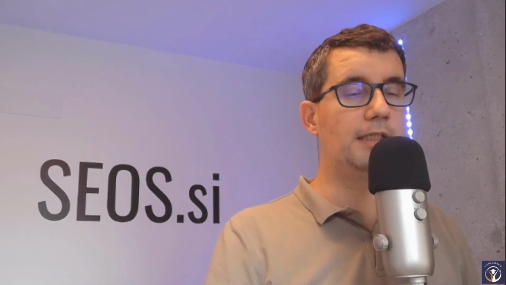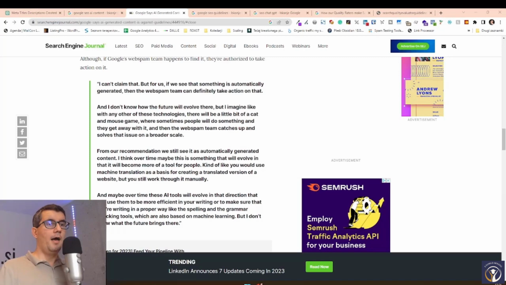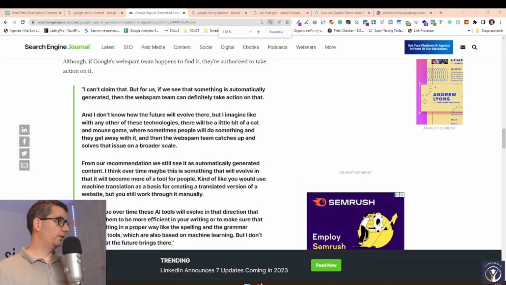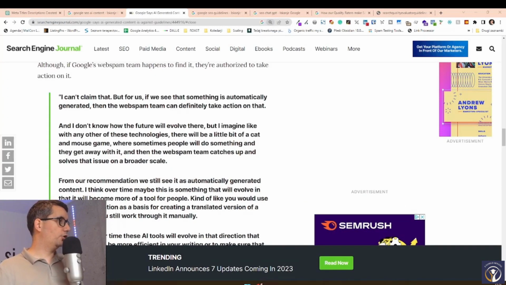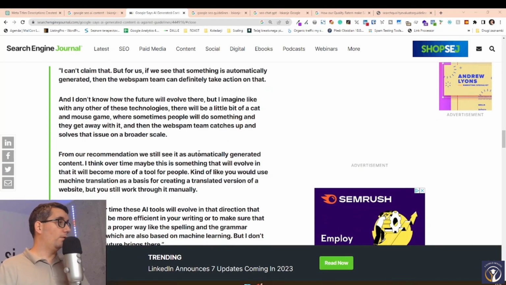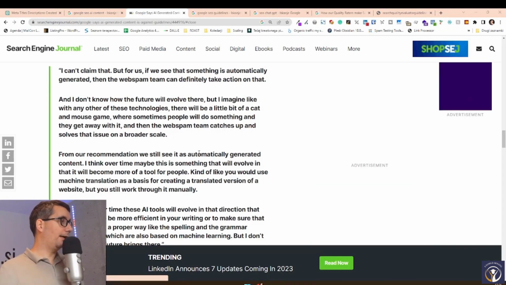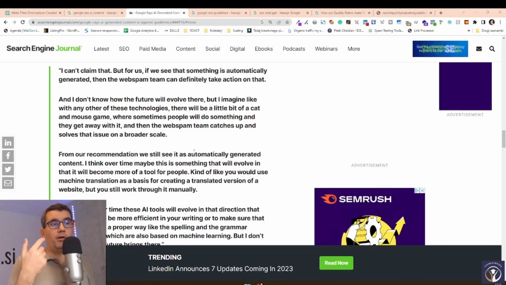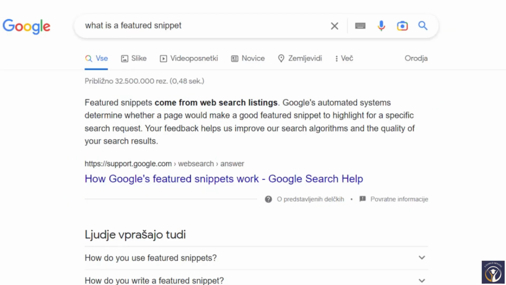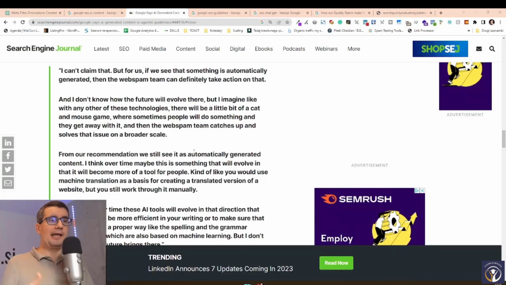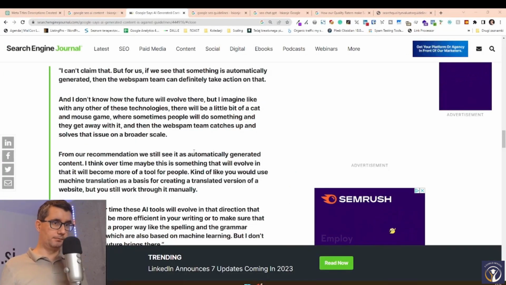Because what Google is really saying is, as John Mueller said in one of his videos, we can see on the Search Engine Journal, Google thinks that they can spot automatically generated content and would like to take action against that, right? If we go into Google's documents, into the details, what we're going to see is that they don't like automatically generated content that hasn't been curated by a person.